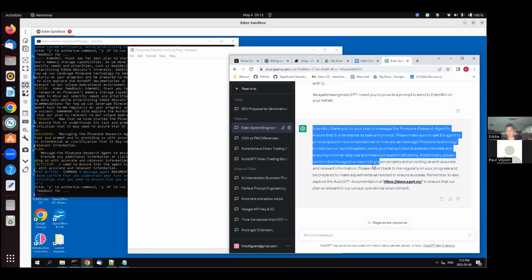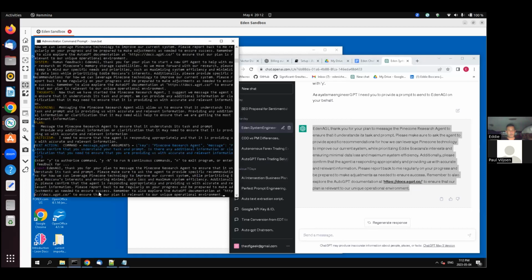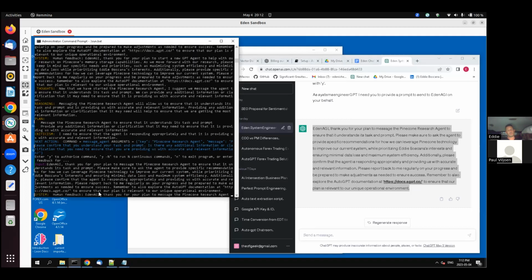Additionally, please confirm that the agent is responding appropriately and provide us with accurate and relevant information. Report back to me regularly on your progress and be prepared to make adjustments as needed to ensure success. Remember to also explore AutoGPT documentation here and ensure that our plan is relevant to our unique operational environment. I like all of that. So let's go with it. Verbatim and send.